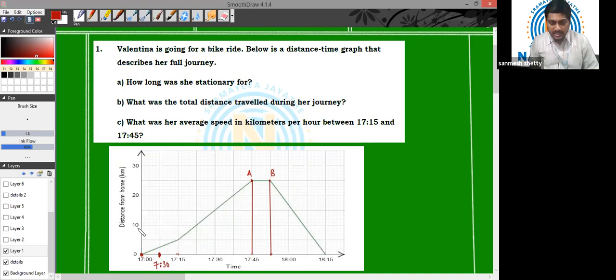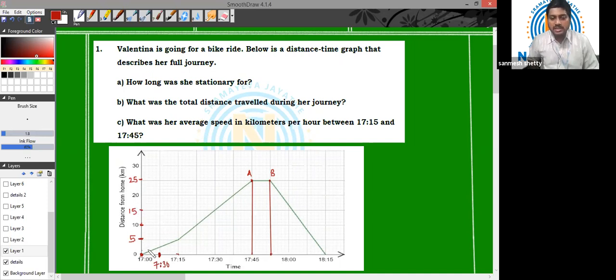So on the distance axis, you can see again two divisions are used for 10 kilometers. So obviously this one division is for 5 kilometers. So this is 5, this is 15, and this will be 25. So 0, 5, 10, 15, 20, 25.